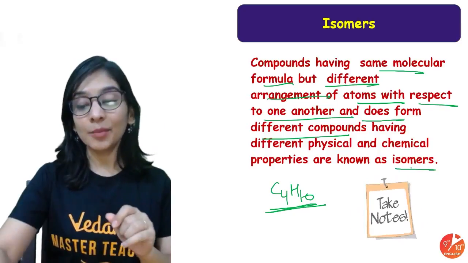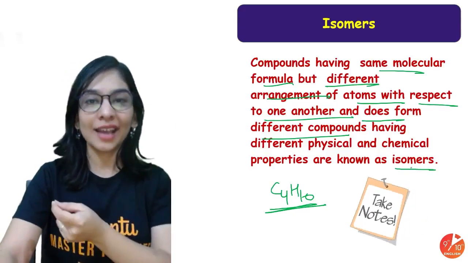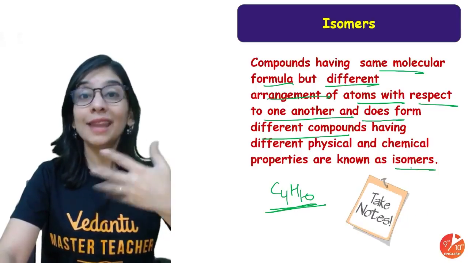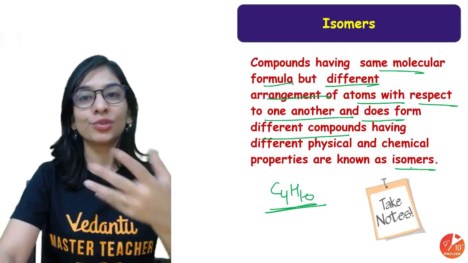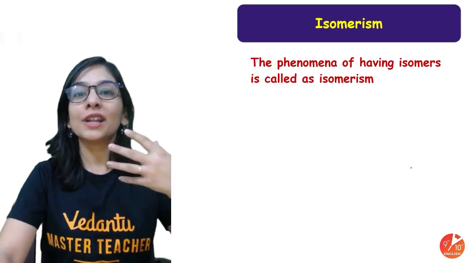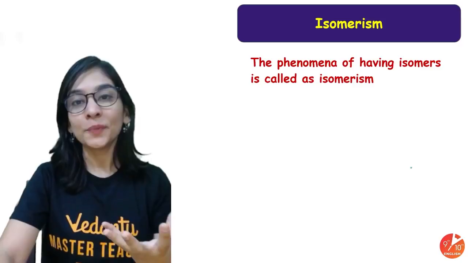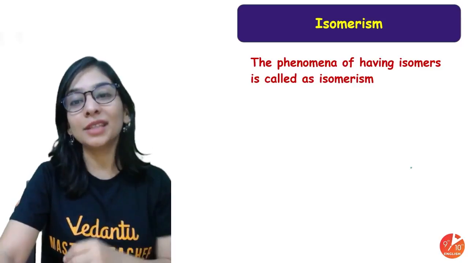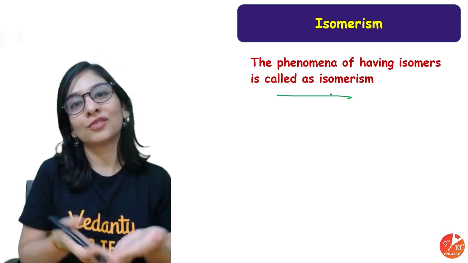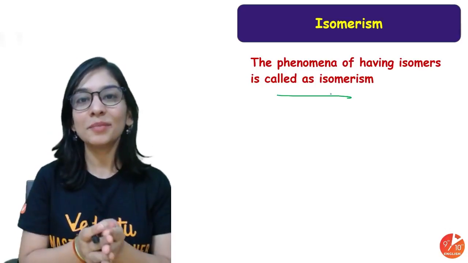So when you write a chemical formula, be aware in organic chemistry that it can give you n number of possible structures, 2, 3, 4, whatever it is. Different kinds of structures, different positions of the given groups can be there. So you should keep that in mind. And the phenomenon of having isomers is called isomerism, as simple as that.